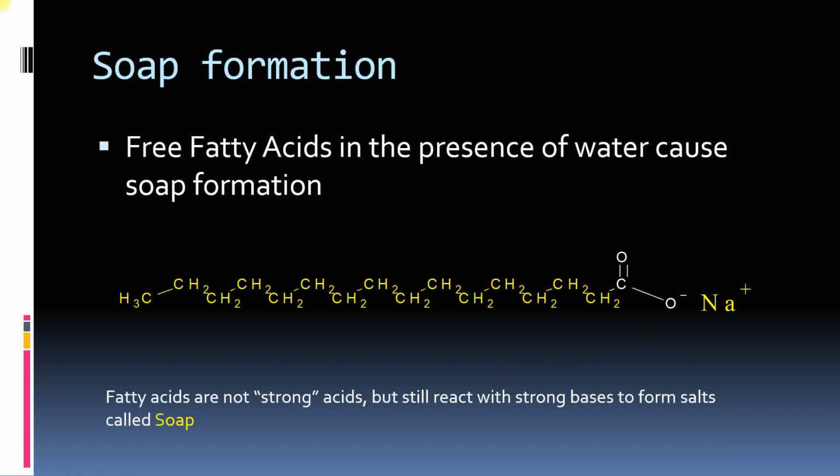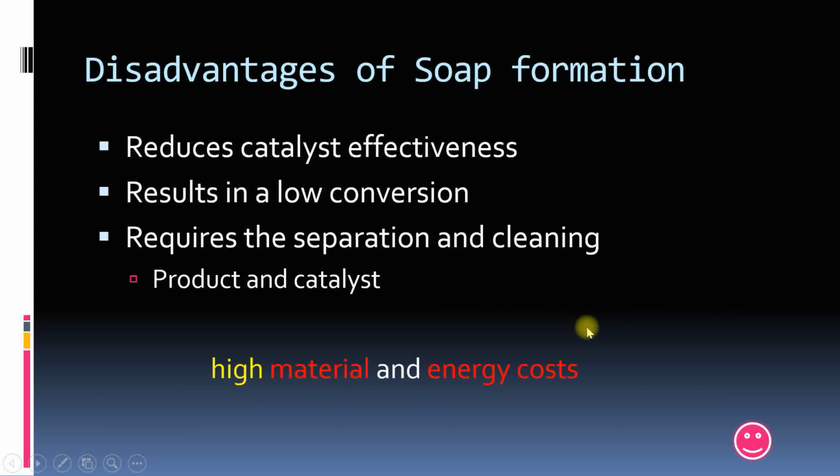Why soap formation while production of biodiesel is a problem is that it reduces effectiveness of catalysts like sodium hydroxide or potassium hydroxide, and also this will result in low conversion. That means less biodiesel will be produced. If the soap is formed, you need to separate it and then clean the product as well as the catalyst. If soap is formed, that means the material and energy cost will be high.